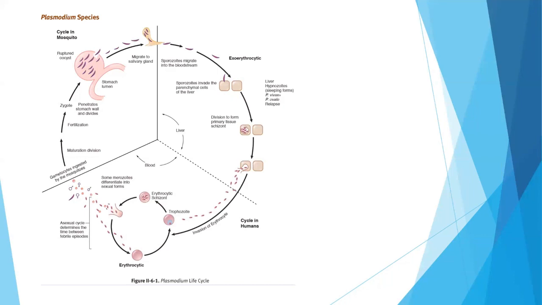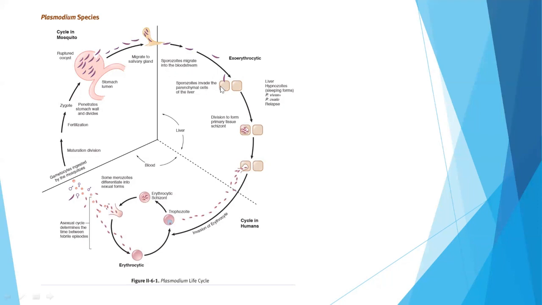Now let's talk about Plasmodium species. The typical life cycle of Plasmodium is very, very important. So here we can see the sporozoites migrate into the bloodstream, which is called the exoerythrocytic cycle. This is the cycle in the humans. Now, in the exoerythrocytic cycle, the sporozoites migrate into the bloodstream.